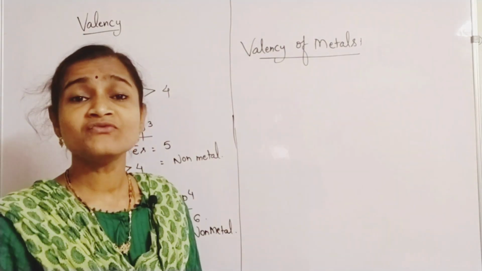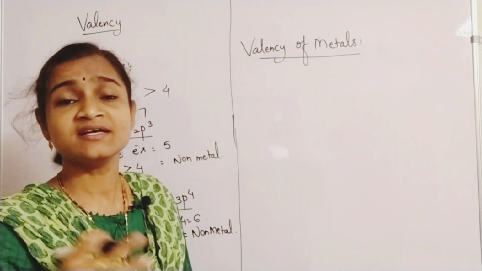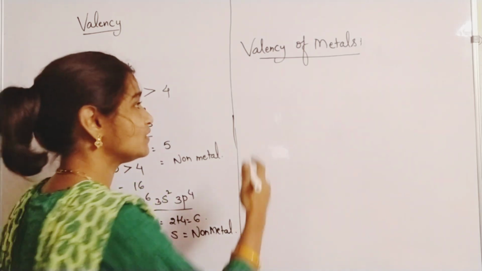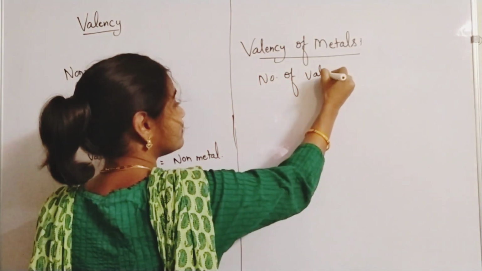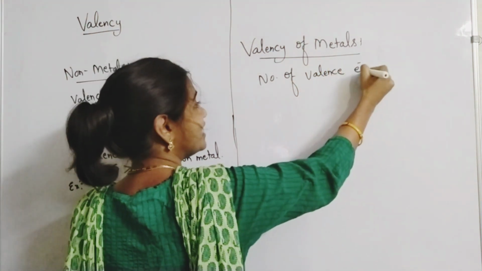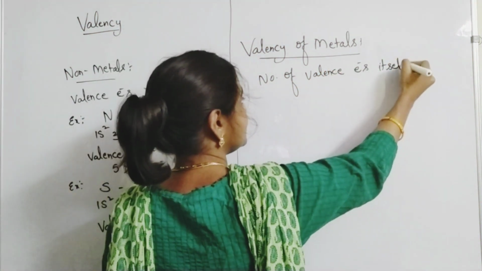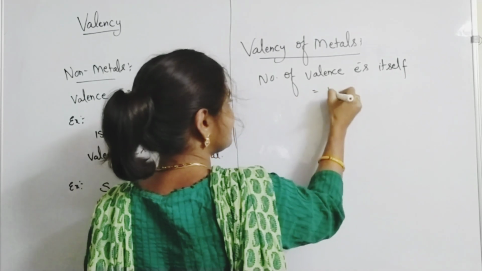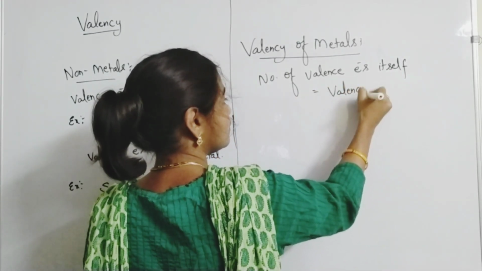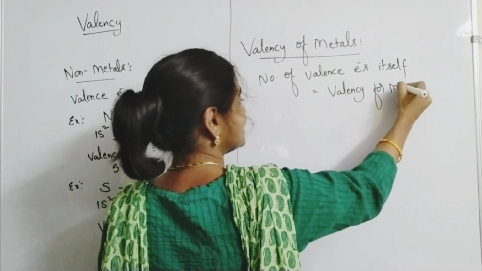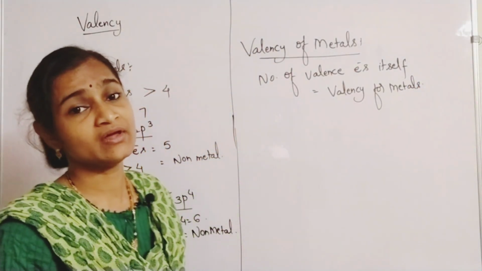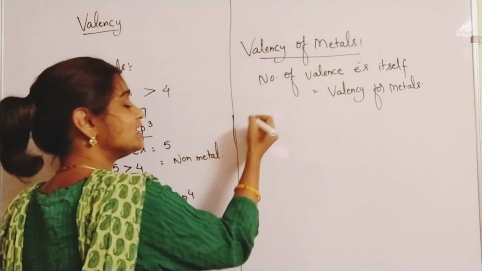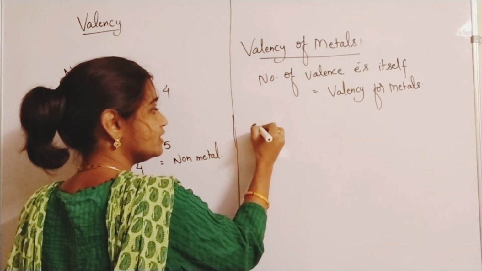Okay, the number of valence electrons itself is the valency for metals. Now, valency for metals is what? The number of valence electrons itself. And you can take the example I just told you.